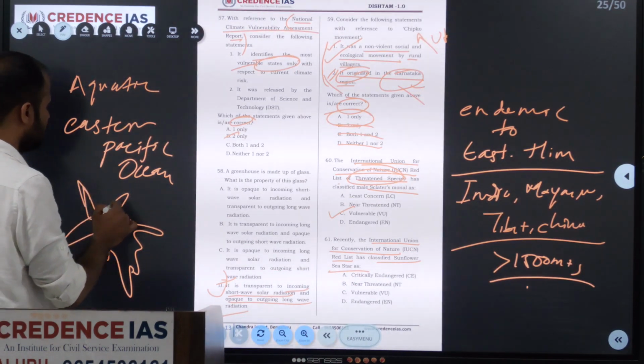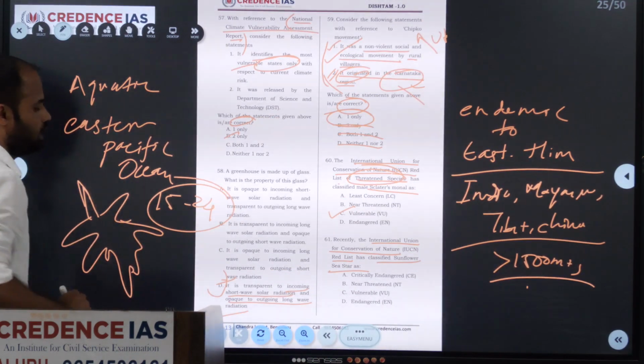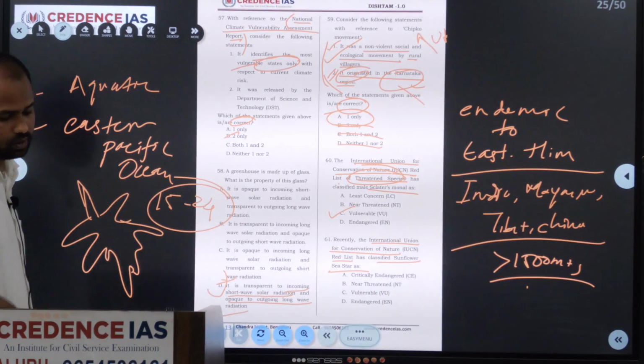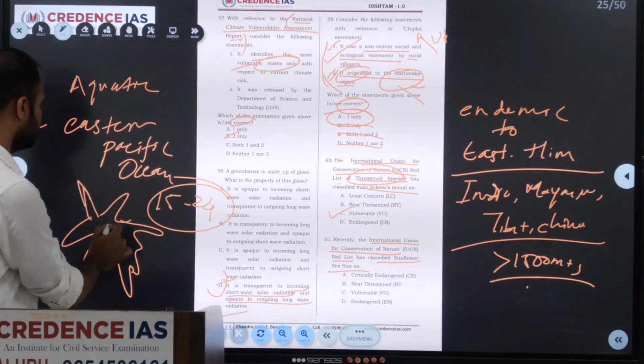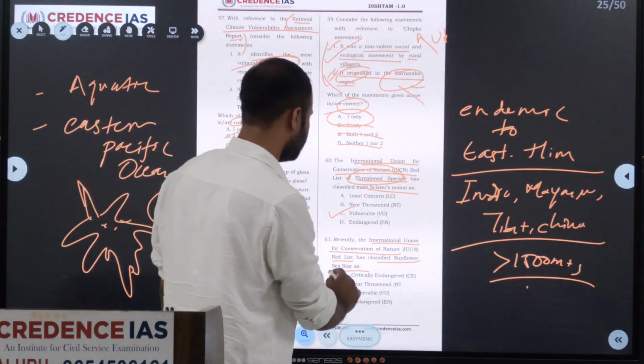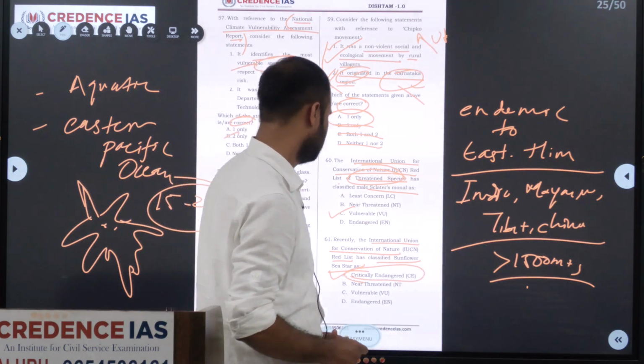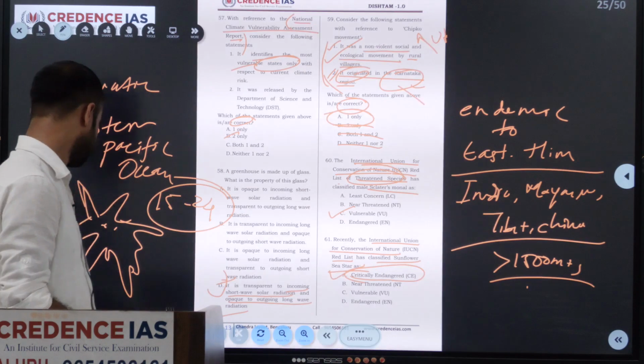So it has got around 15 to 24 arms. It has more than 24 arms, you can say. So under IUCN it is placed under critically endangered. It is because of climate change. It is placed in the critically endangered.